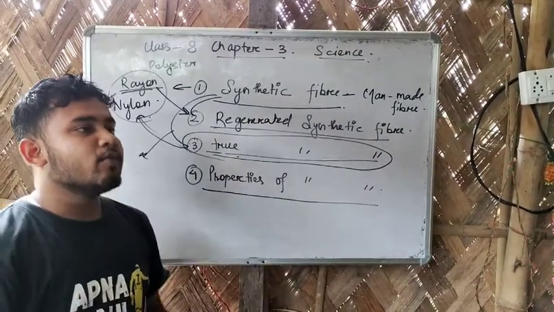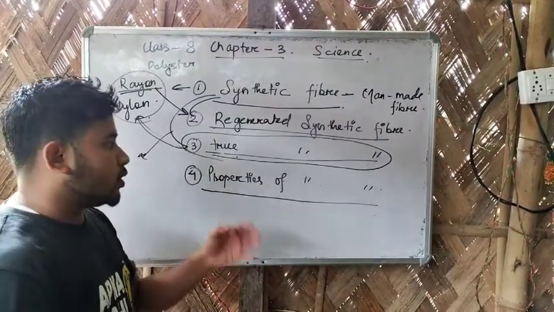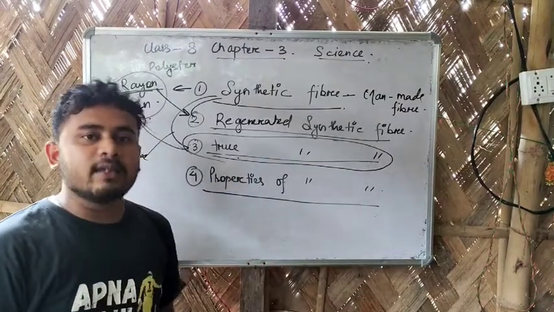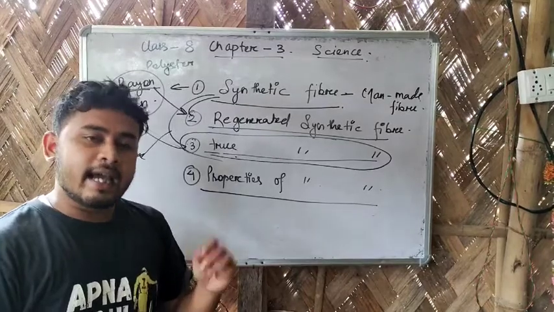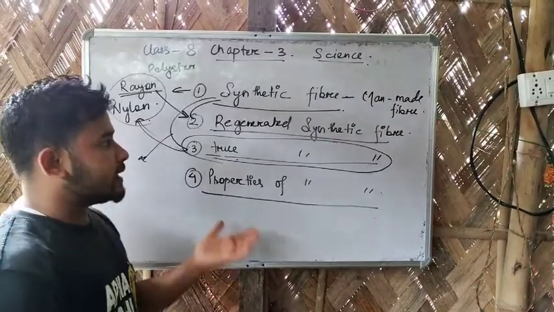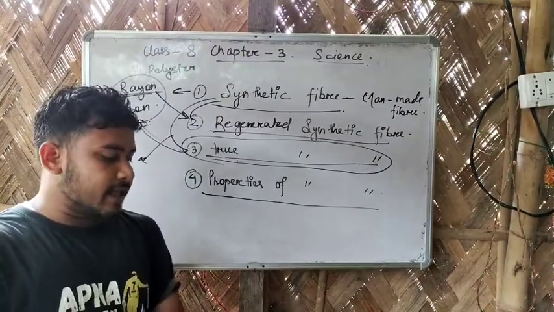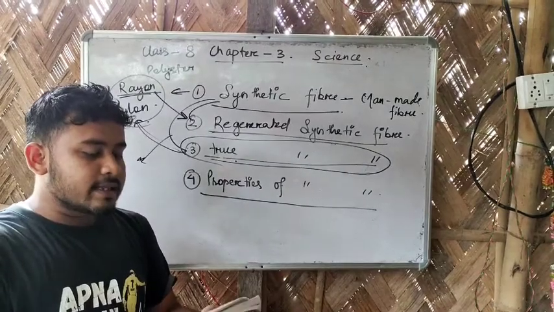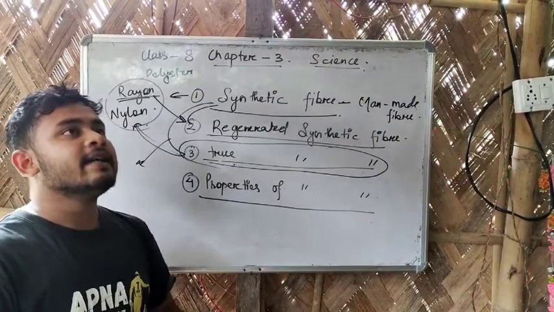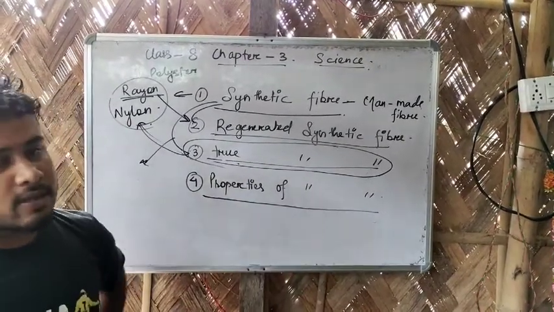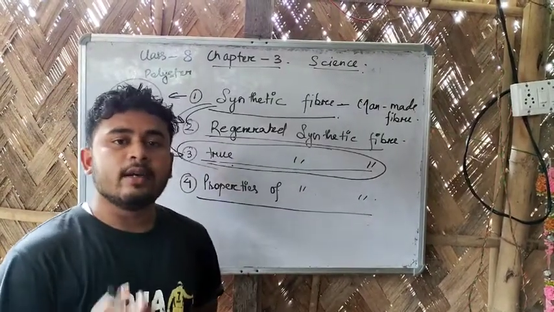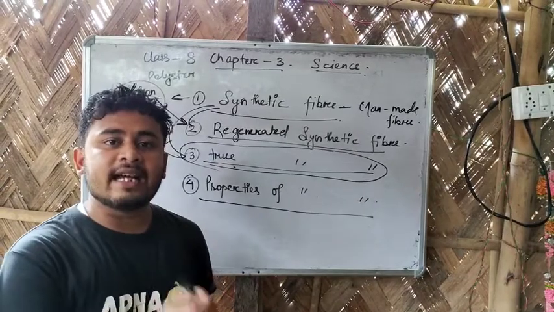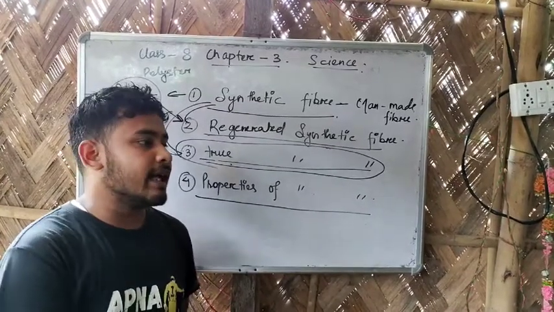Then the third one is moisture absorbency. Synthetic fibers can absorb moisture very easily and very fast. So that is the third property. After that, the fourth property is resistance of biological attack. Resistance of biological attack means synthetic fiber doesn't get easily destroyed by insects or any kind of pest which can destroy the cloth.